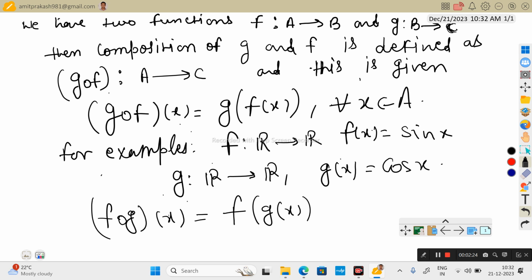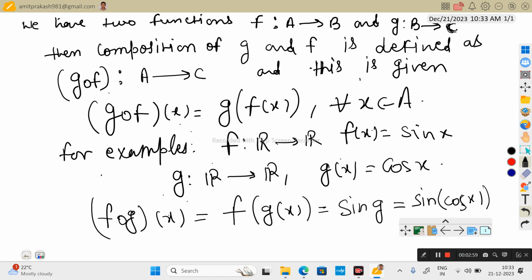What is meant by this? In f we have to replace x with g, so in sin x, we replace x with g, then this becomes sin g, and g is cos x. This is the value of (f o g)(x), the sine of cos x, which is the composition of f and g.